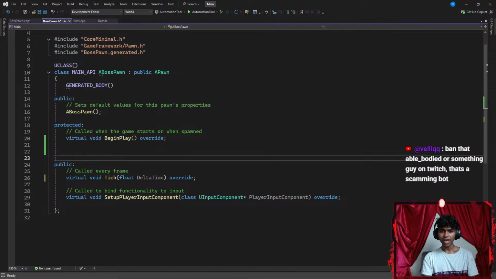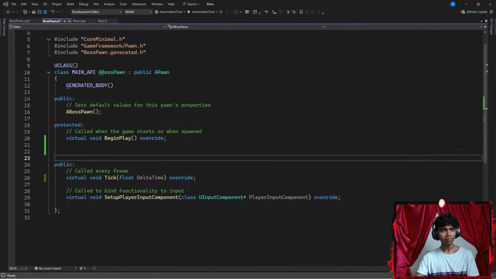Okay, ban that guy on Twitch. That's a scamming bot. Honestly, guys, I actually forgot about checking my Twitch chat. What up, guys? Let's actually go to my Twitch chat real quick. There we go. I should actually keep my chats open, but guys, since I didn't get my PC, I just have 2 monitors. I don't have 3 anymore to check stuff. Okay, let's see.